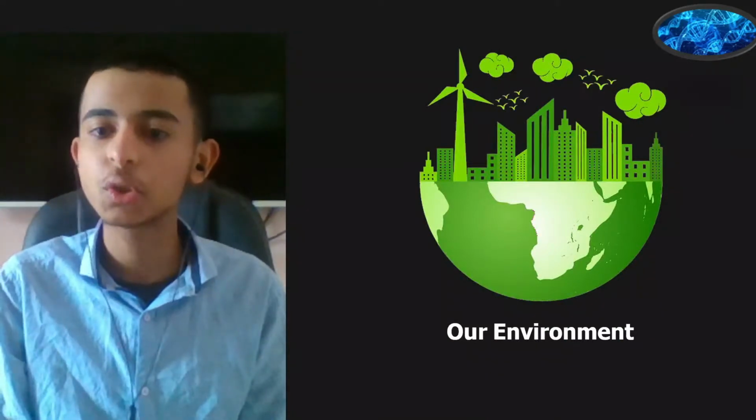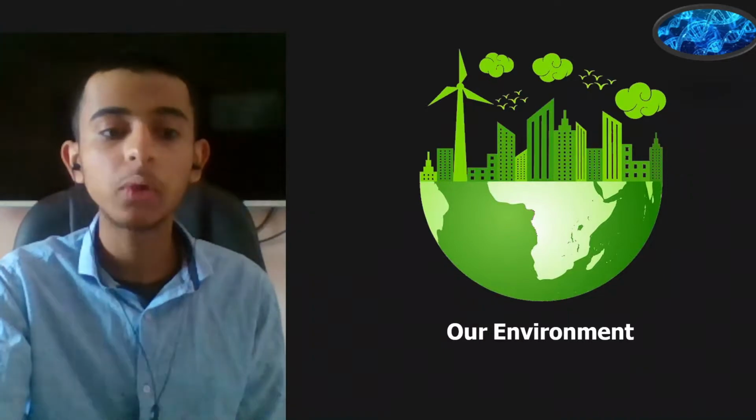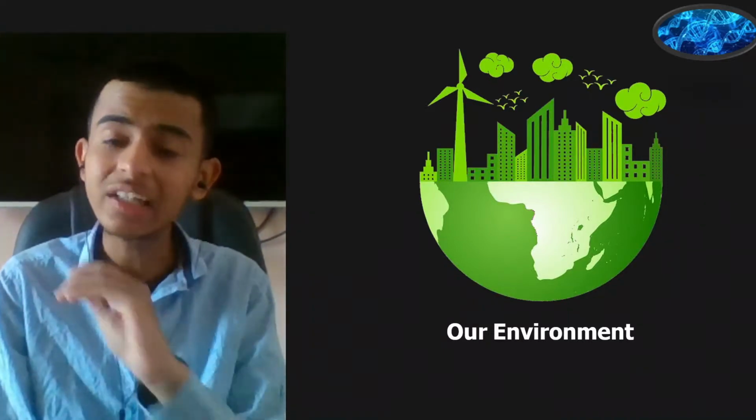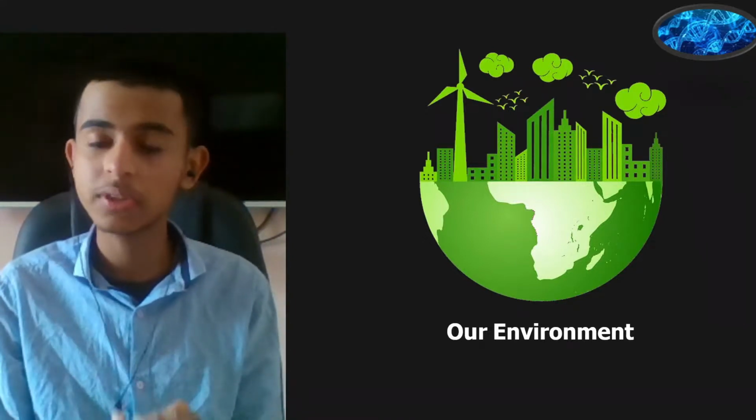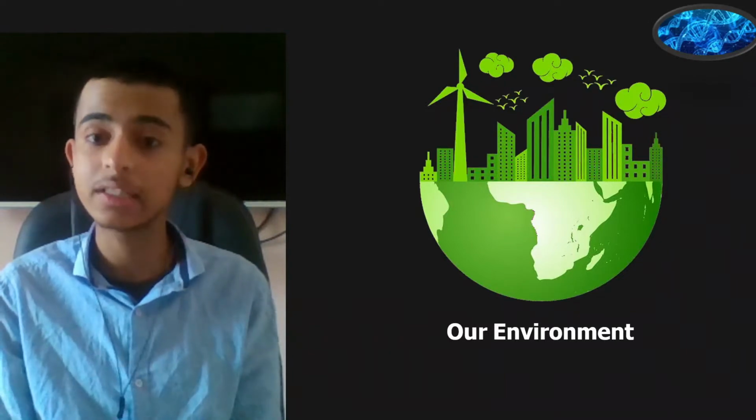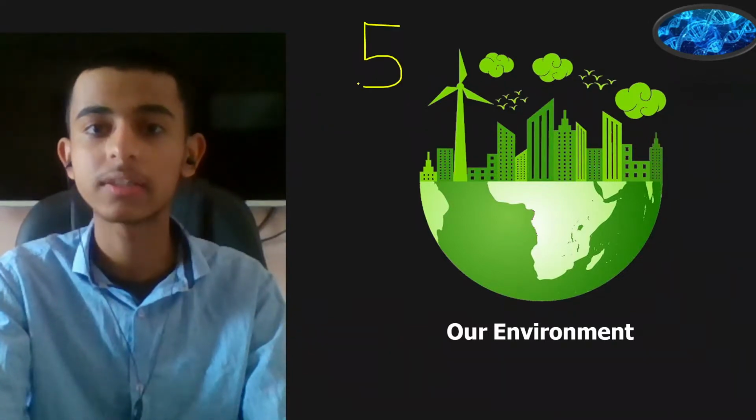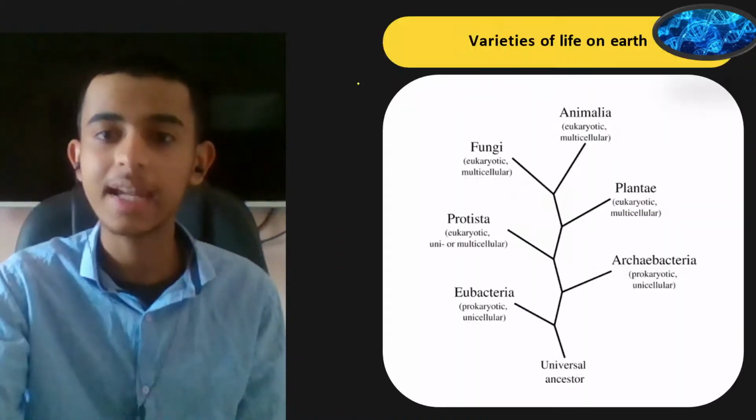So we're getting started with the chapter our environment, a very important chapter. And one important fact related to this chapter is it is a highly ignored chapter. Students skip this chapter. I don't know why. They're going to study reproduction, they're going to study heredity, but not our environment. And remember, it is of 5 marks. So if you study this chapter, you'll be getting 5 crucial marks, right?